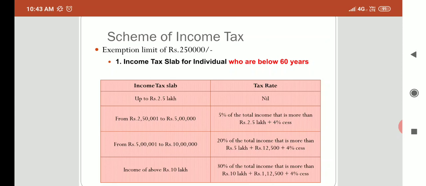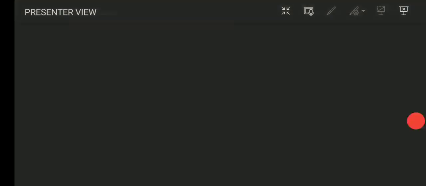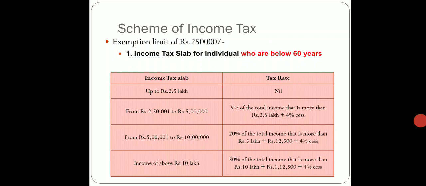So let us understand the slabs which are available for the various types of assessees and for the various age groups. First we are going to understand the income tax slabs for the individual assessee who is below the age of 60 years.